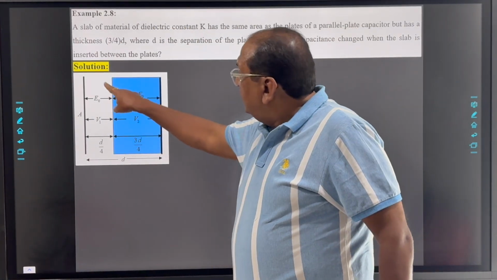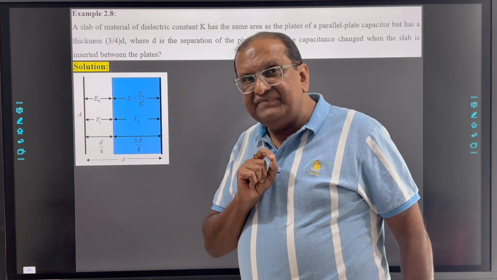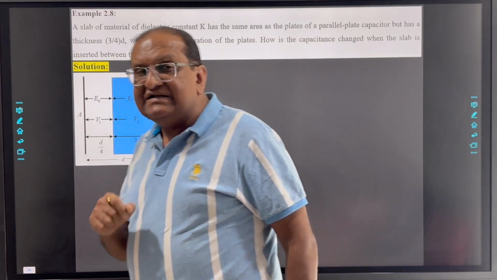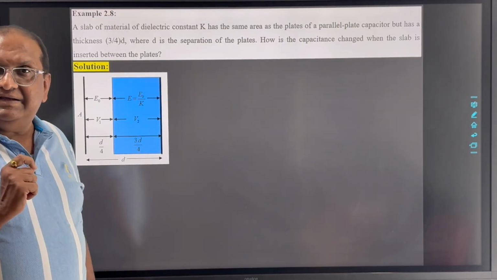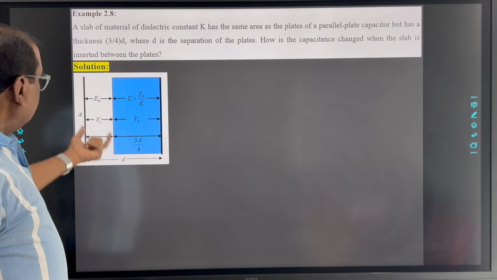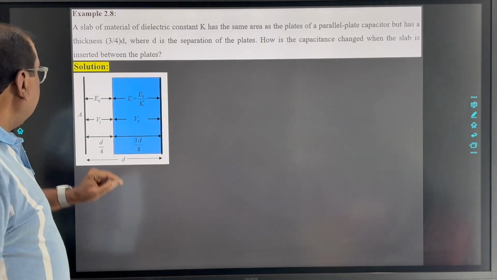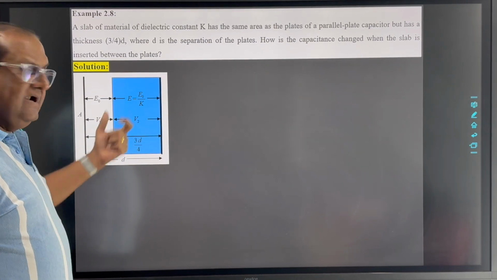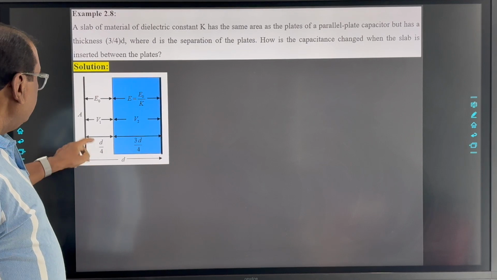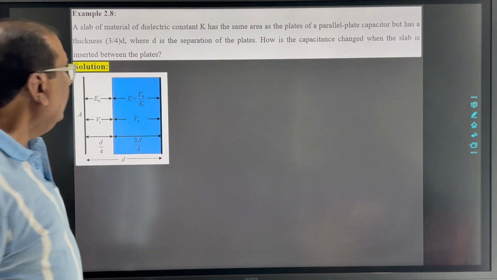Now the portion in which there is no dielectric substance, there the electric field will remain the same, E0. In the region where the dielectric substance is there, inside it the resultant field is 1 upon K times, so E equal to E0 by K. Suppose in this portion with thickness D by 4, where there is vacuum, the potential difference is V1, and inside the dielectric slab the potential difference is equal to V2. This portion is D by 4, this portion is 3D by 4. Clear?